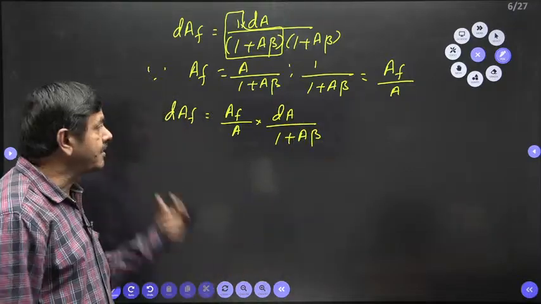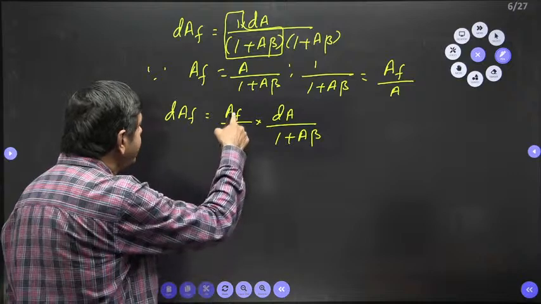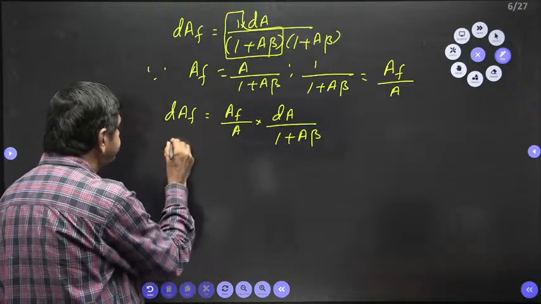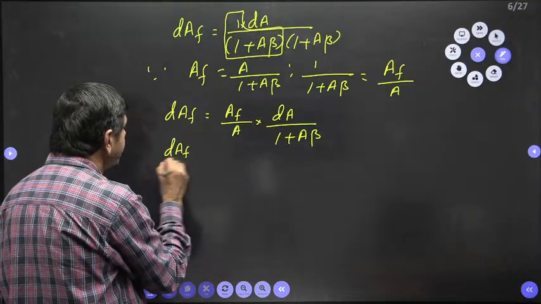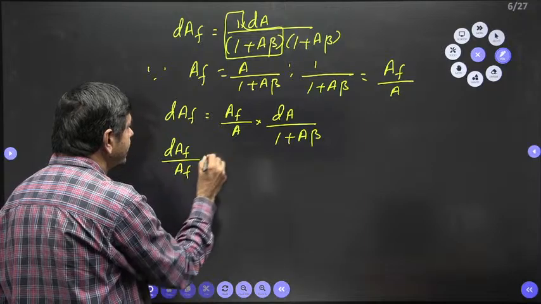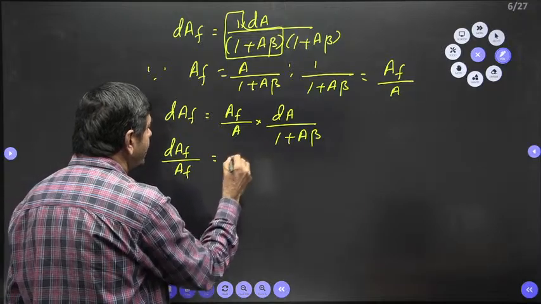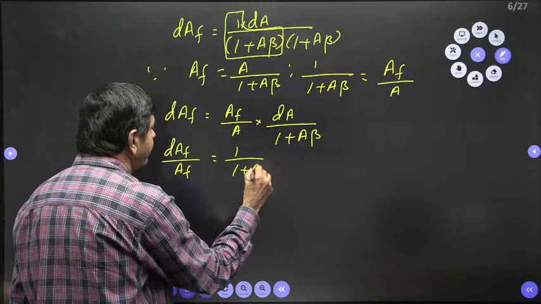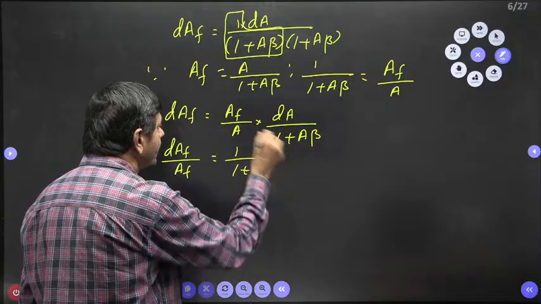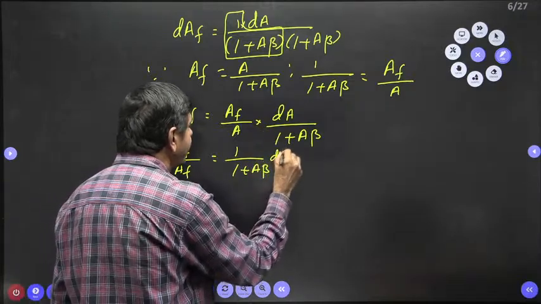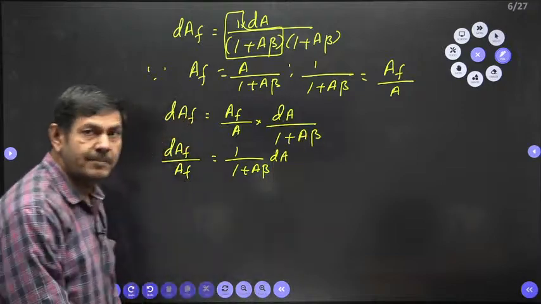Variables separable I want to use. dAF by AF equal to 1 by 1 plus A beta into dA. Variables separated.